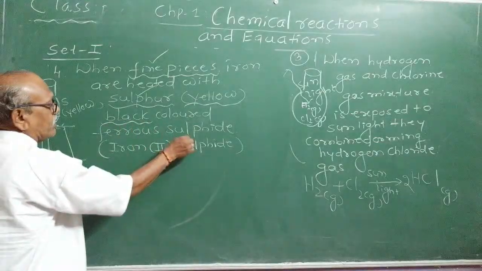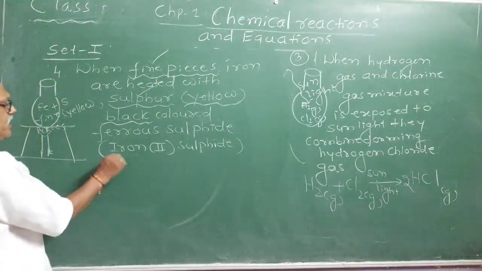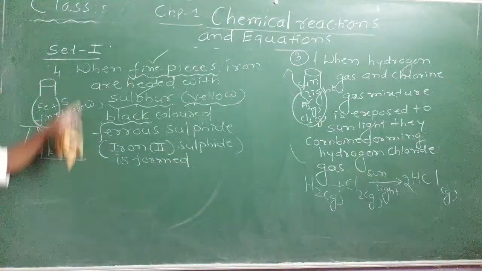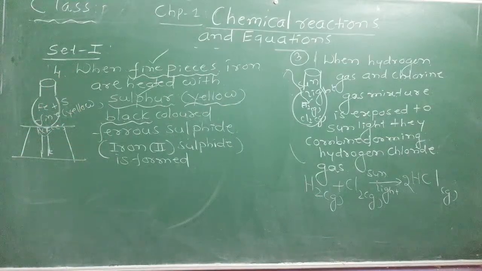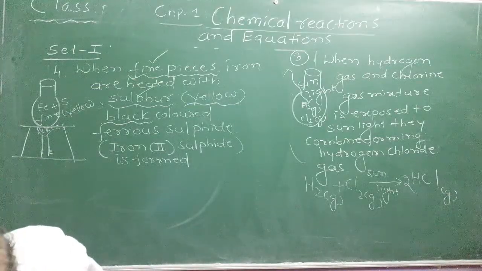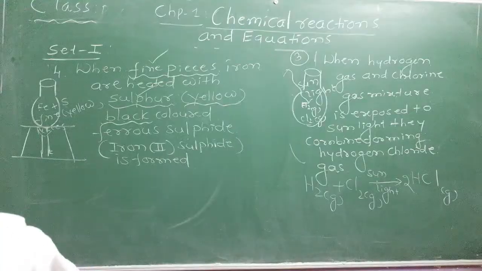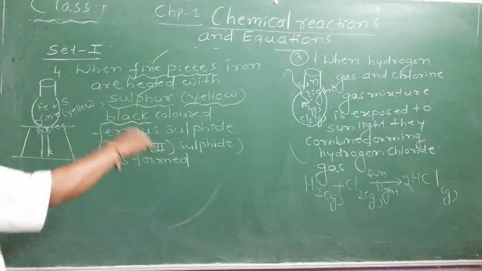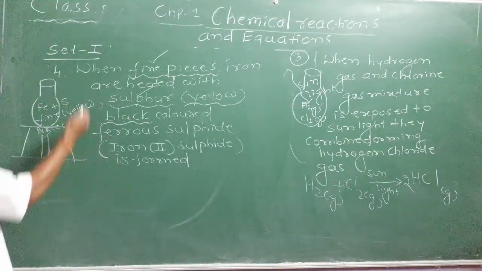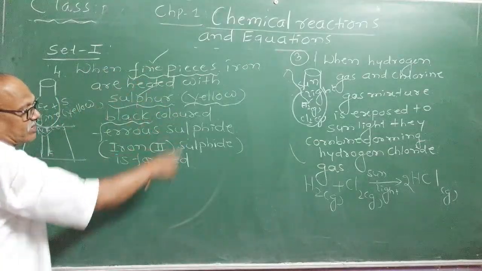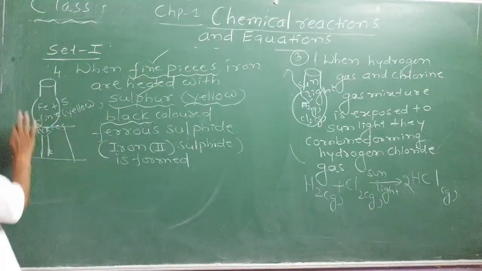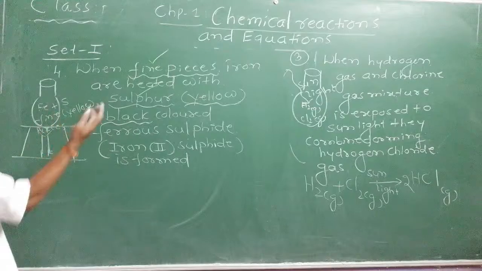What is the color you are getting? Black colored ferrous sulfide is formed. This is called writing the statement of the chemical reaction. That will be very useful to you if you continue in higher classes. Many of you are only writing reactions, not writing statements. Many students are weak in it. Next year in 11th standard, they will ask you all these things. This is the grammar of chemistry. Next level: grammar means experimental knowledge, its color, its smell.